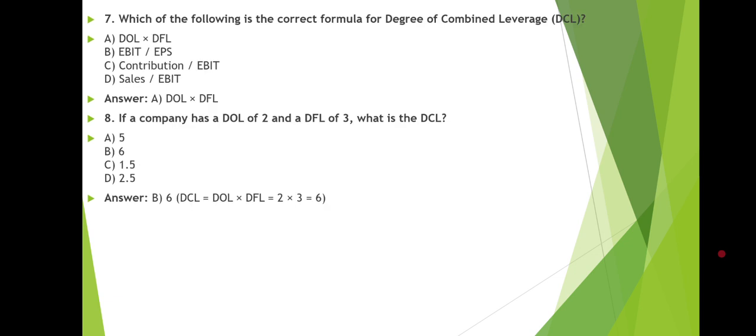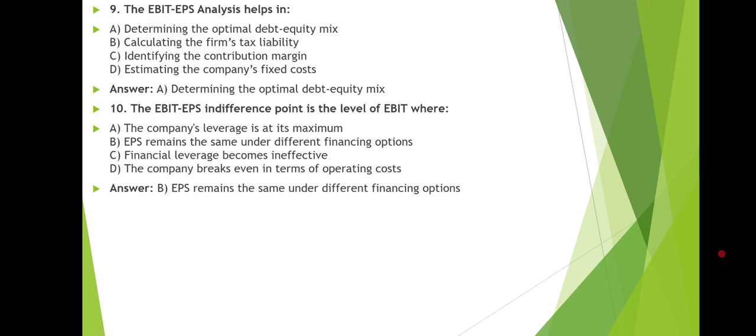And the next question we have, which of the following is the correct formula for degree of combined leverage? And the right answer is A, DOL into DFL. That means degree of operating leverage into degree of financial leverage. If a company has a degree of operating leverage of 2 and degree of financial leverage of 3, what is the combined leverage? It's very simple. You have to multiply both and you can get the answer easily. It's 6.